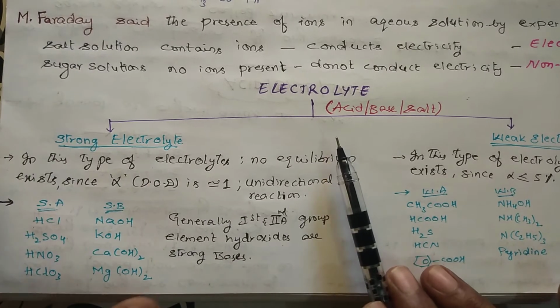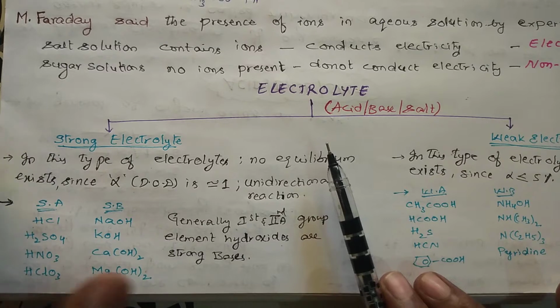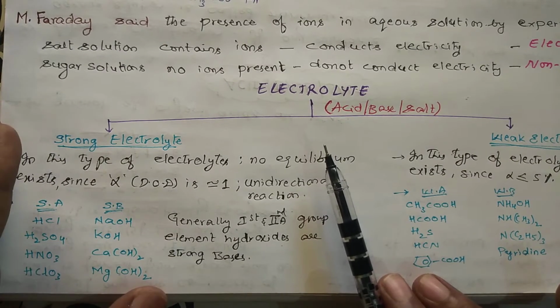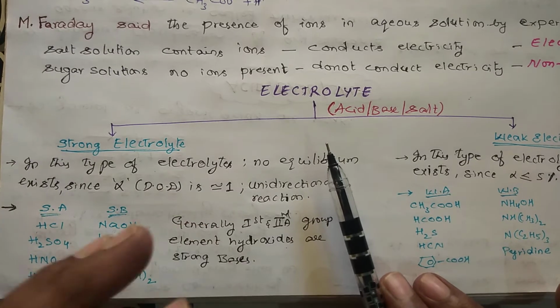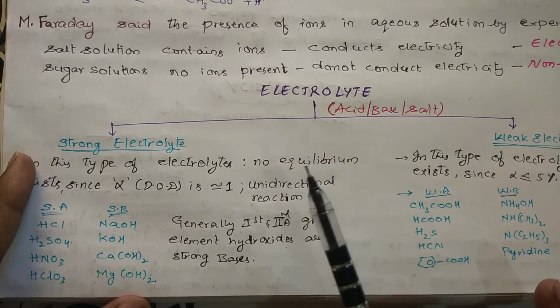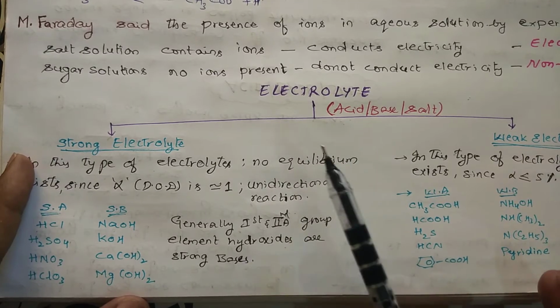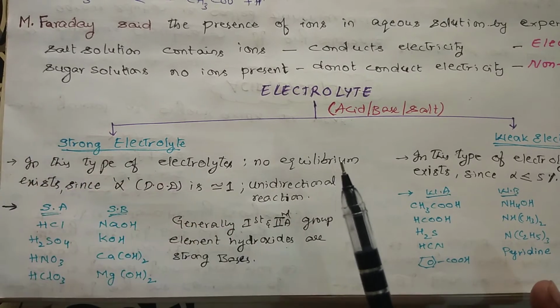In the same way as you gain marks in your exams. Suppose the exam paper is for 100 marks and you get something like 90. So degree of dissociation, alpha, is 90 by 100. Suppose you are targeting a 10 GPA and you get something like 9.8. So 9.8 by 10. That is called the degree of dissociation.